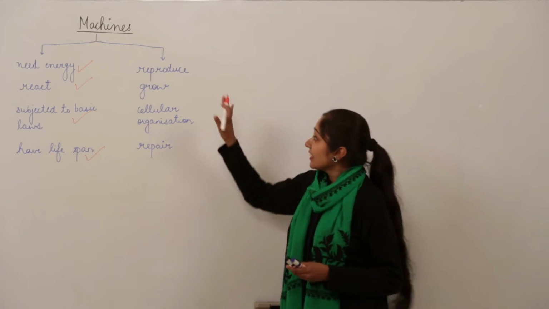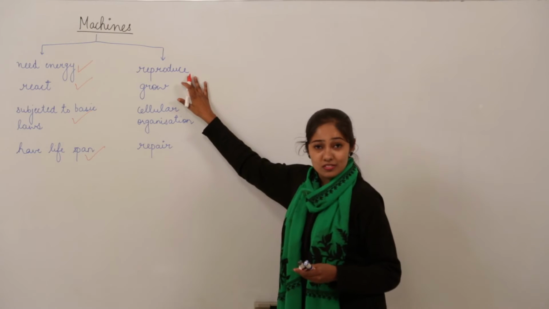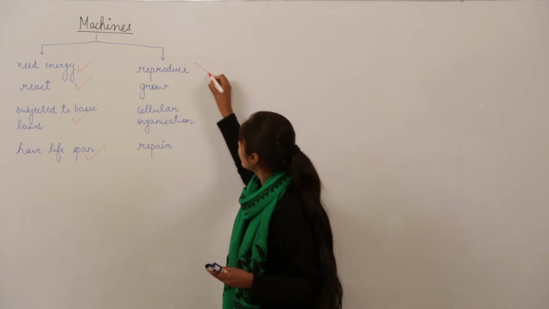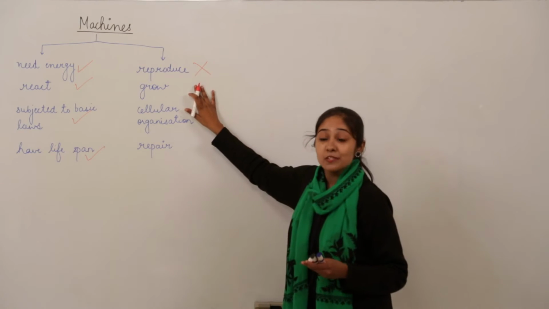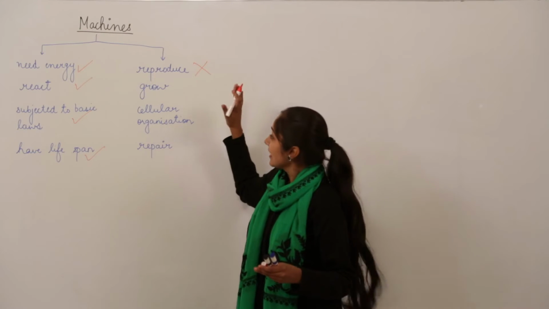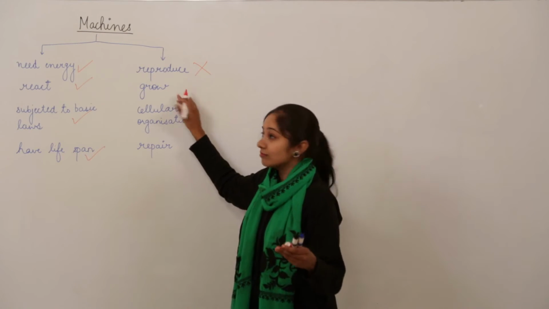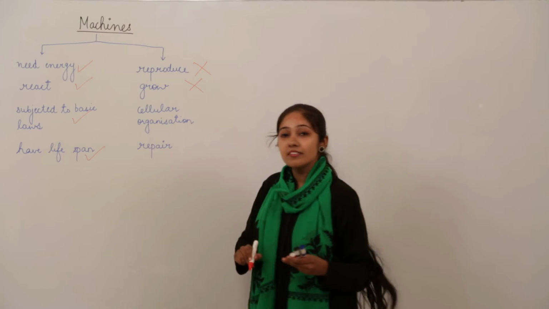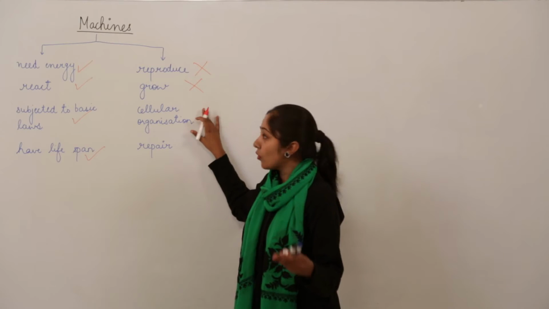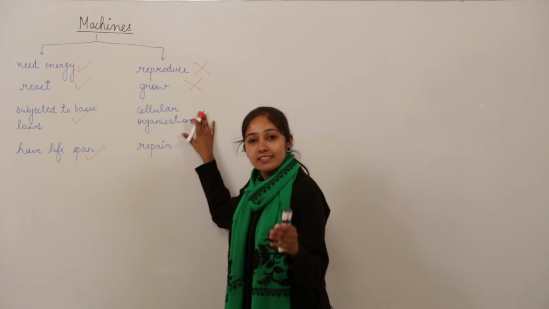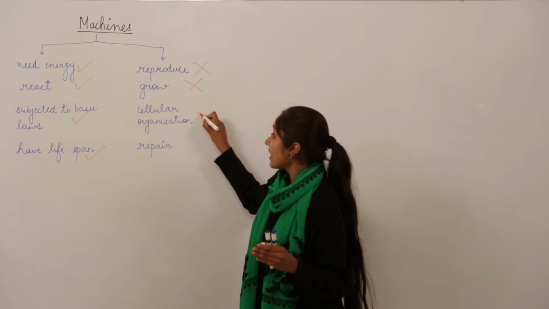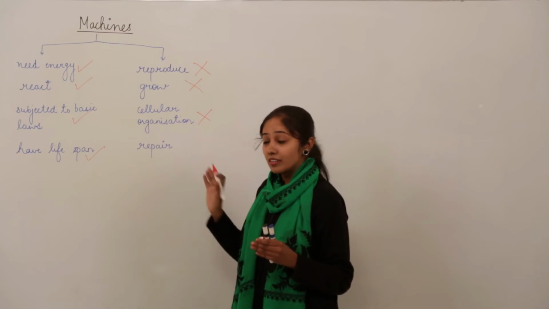But can you say that machines reproduce? Can machines make new machines? No, right? So this characteristic trait, which is present only in living organisms, is not there in case of machines. Secondly, do machines grow? No, machines cannot grow as living organisms do. Thirdly, do machines have cellular organization? No. Since cells are the basic and fundamental units of life, they are not present in machines. That is why they are considered non-living.